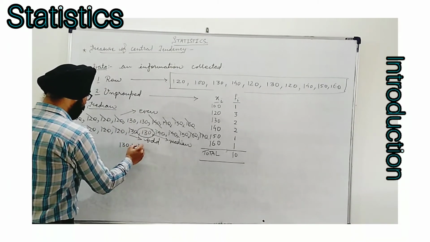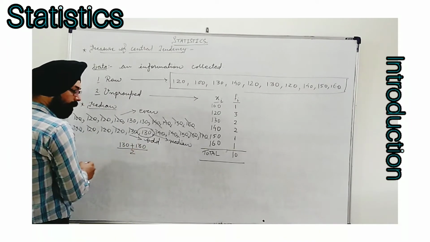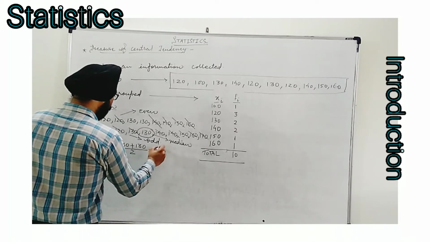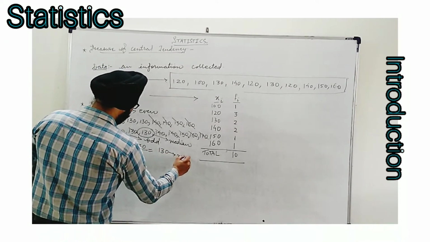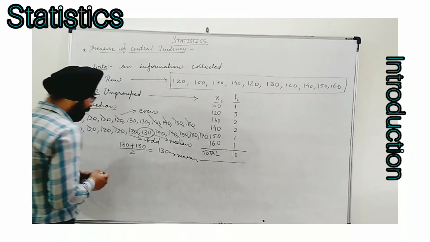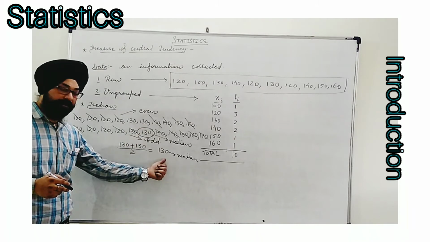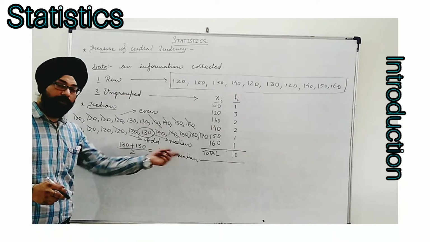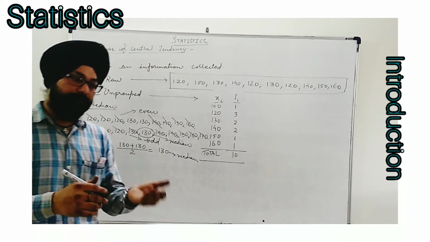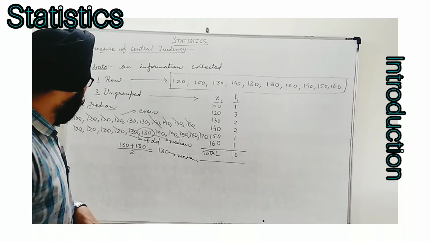130 plus 130, adding them up, we divide by 2. And whatever answer we get, this will be 130, this is the median. Now this is a coincidence that the remaining two values are similar, that's why we are getting this answer. If it is some other value, then we will find their midpoint, which will be the median. Okay, so this was a method, but in general we do not use this method to find the median.